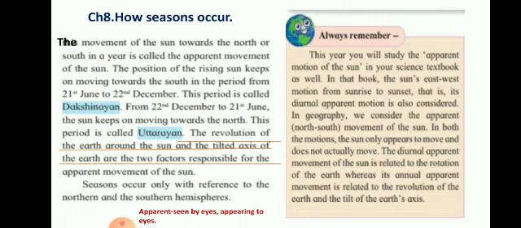In geography, we consider the apparent north-south movement of the sun. In both the motions, the sun only appears to move and does not actually move. The diurnal apparent movement of the sun is related to the rotation of the earth, whereas its annual apparent movement is related to the revolution of the earth and the tilted position of the earth on its axis. So in geography we will deal only with the apparent movement of the sun related to revolution.